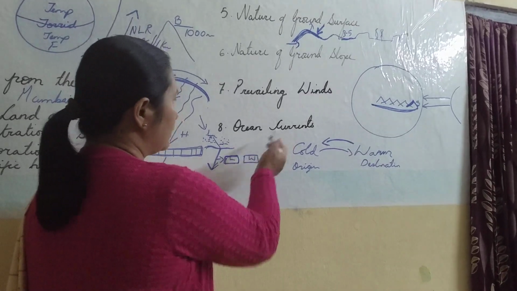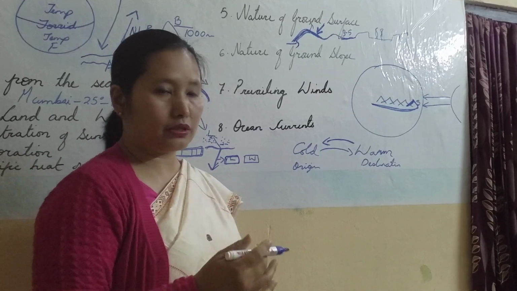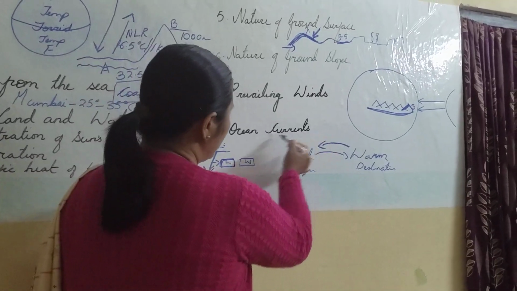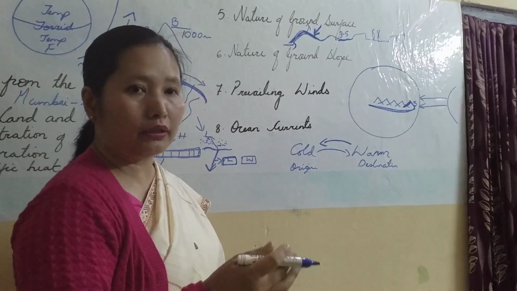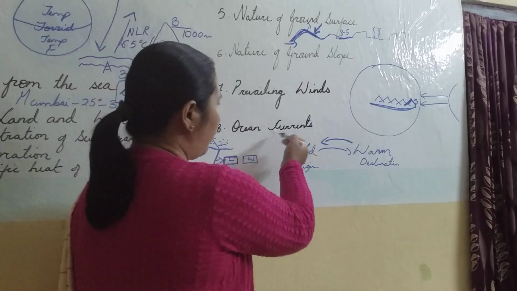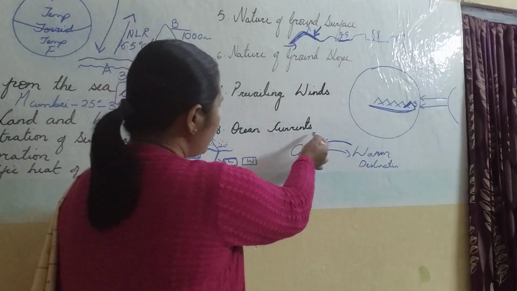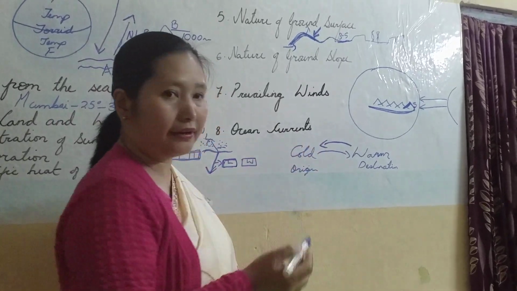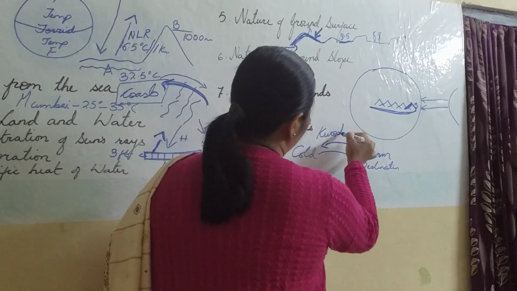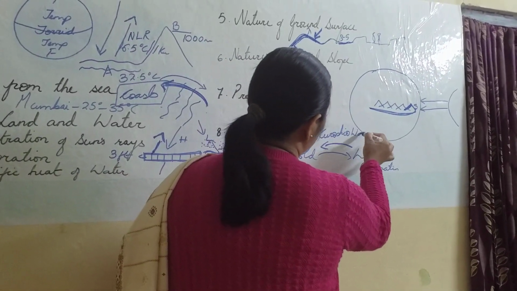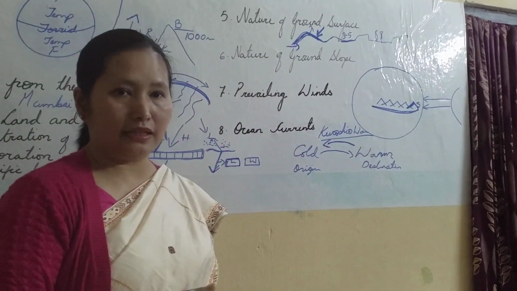The same is with ocean currents. Now we have 2/3 of the earth's surface covered by water, so they have a great influence on the temperature distribution. The places which lie near cold currents have lower temperature, and those places which have warm currents close to them have higher temperature. We can take the example of the Kuroshio current. Kuroshio current is a warm current, and this brings warm temperature to the places that it visits.